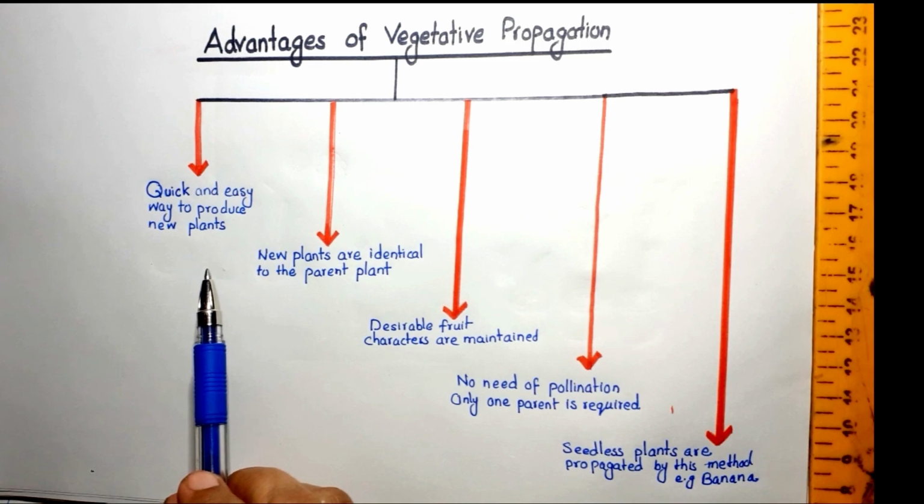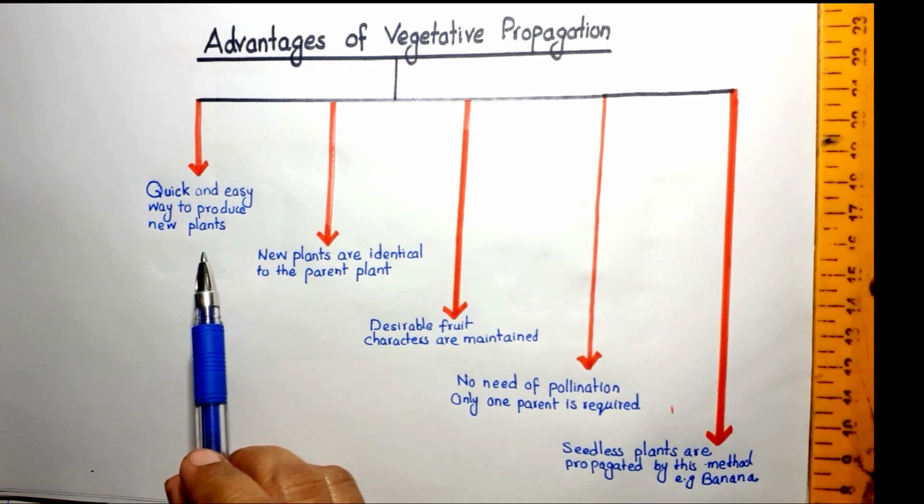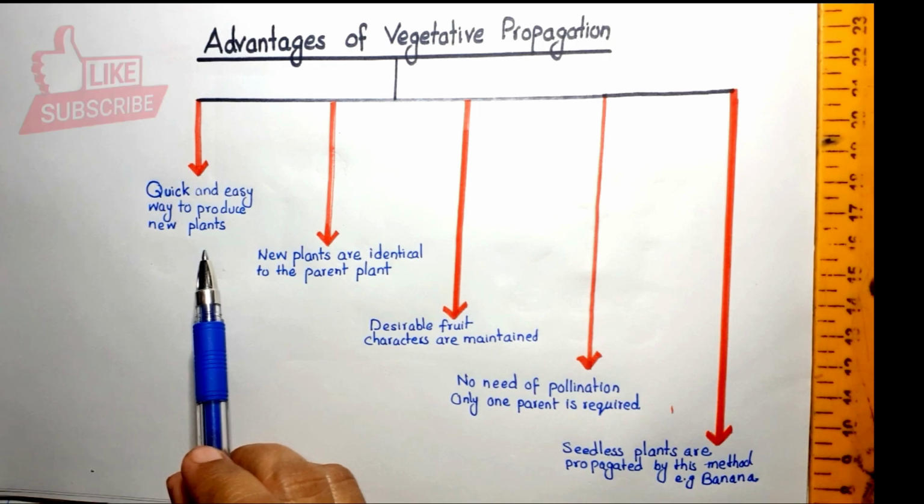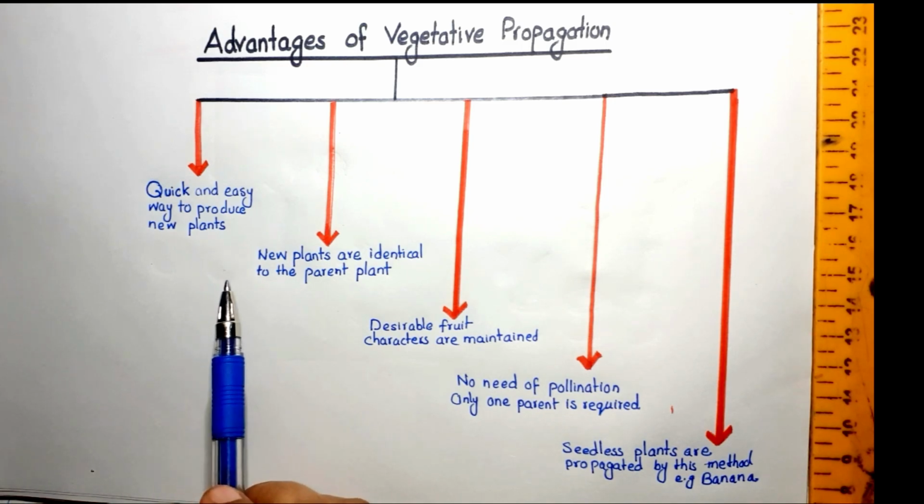This method is used when we have a plant that we want to grow for greater yield, and we want to produce this plant in greater numbers. So this is the best method to produce these plants in a very short time and in good yield.